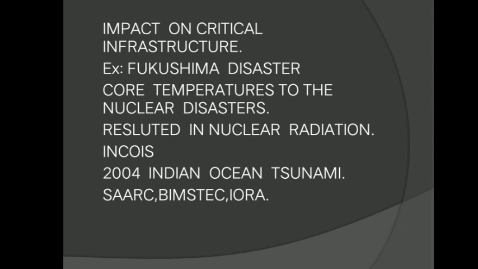So the core temperatures of the nuclear reactor could not be maintained, and as a result there was a leakage of nuclear radiation. We have many corporations and conventions, such as SAARC and BIMSTEC, for regulating these nuclear power plants.